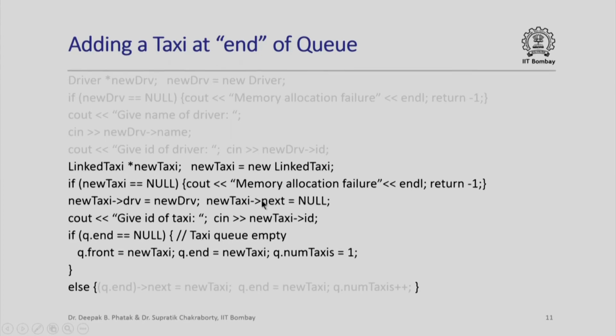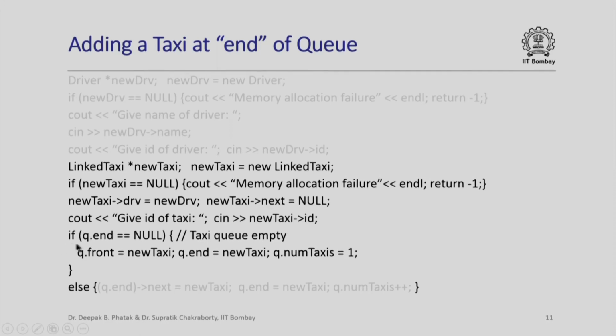And we are going to set the member next of the object of type linked taxi pointed to by new taxi to null. After that we are going to ask for the ID of the taxi, and we are going to store that in the member named ID of that newly allocated object of type linked taxi. So here is where we have now got all the information about the taxi, we have got its ID, we have got the information about its driver, and everything is set up.